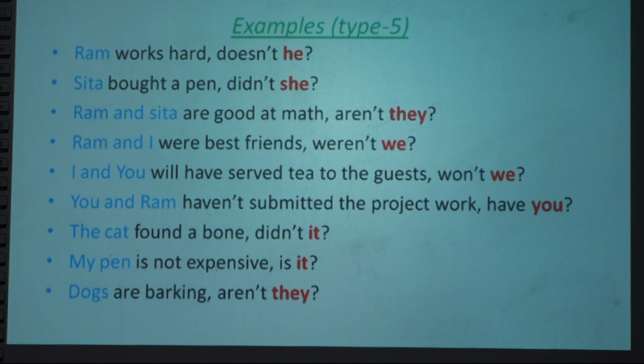Dogs: now an animal is here, but it is given in plural form. Not only dog, it is dogs. Dogs means that it is plural. For an animal or thing, if it is given as plural, we use they.